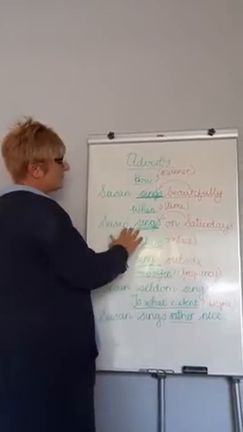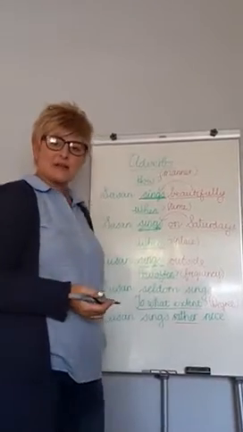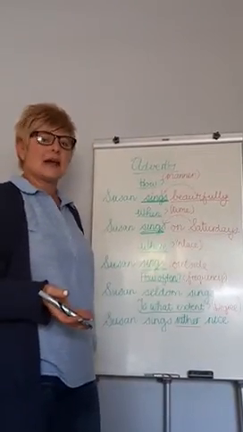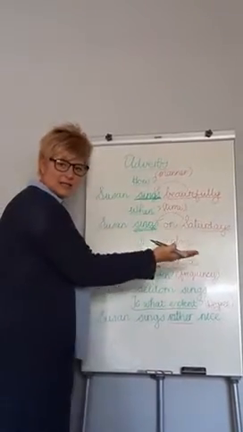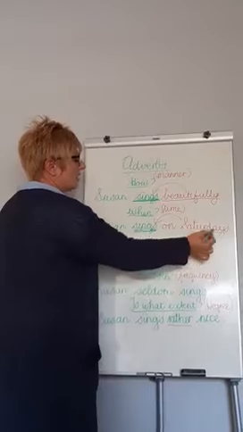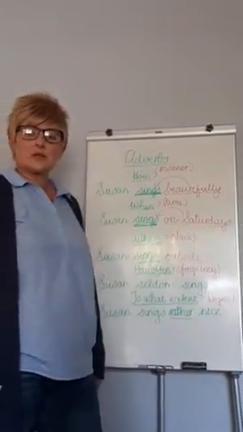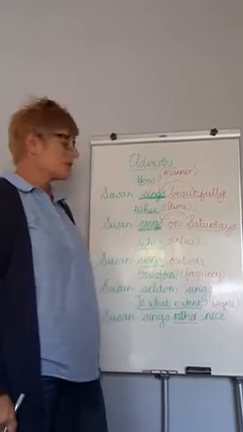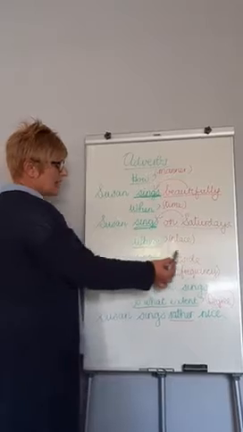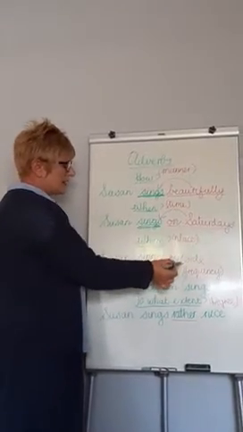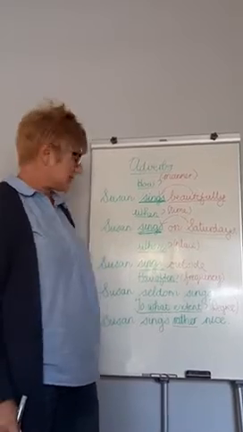Or we can use an adverb of time. Susan sings on Saturdays. On Saturdays tells us that Susan is singing when? On Saturdays. So this is our adverb of time. Then we have an adverb of place, where we have to ask ourselves, where is Susan singing? In this case, Susan sings outside. The word outside is your adverb of place because it tells you where Susan is singing.